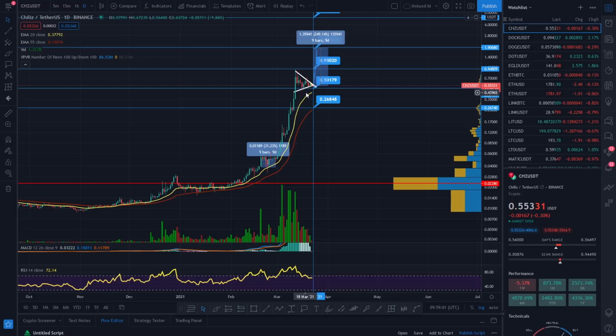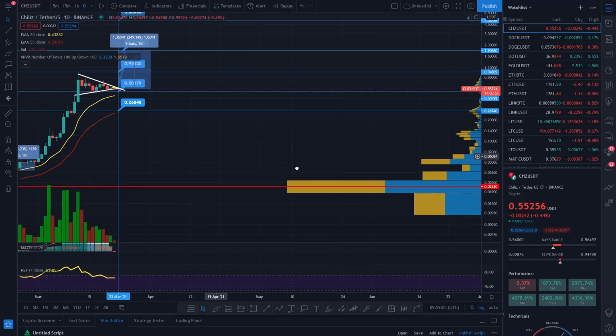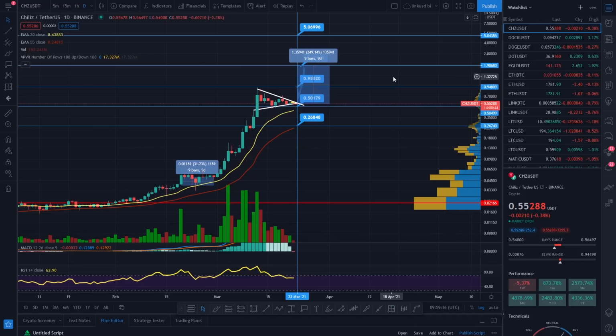And bull pennants usually in a bull market, they do pop up to the upside. Okay guys, that's why I'm still bullish on CHILIZ. That's why I do think that we will get that pump that we're looking for, pushes up, breaks that high, and then the FOMO would set in the markets, and we could potentially see us pushing up to that $1.90, guys, that we've set for ourselves.